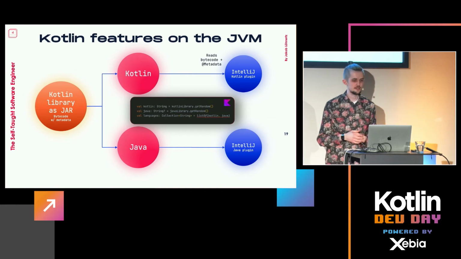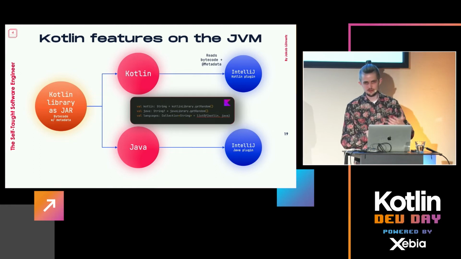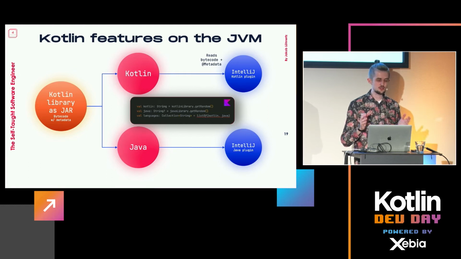And unsurprisingly, the Kotlin plugin in IntelliJ also uses this metadata, of course. It has to do pretty much many of the steps that the compiler also has to do at the end, because of course it has to read the metadata, do some checking, check whether the types match, and so on. So very heavy lifting, of course. But you get this right here.